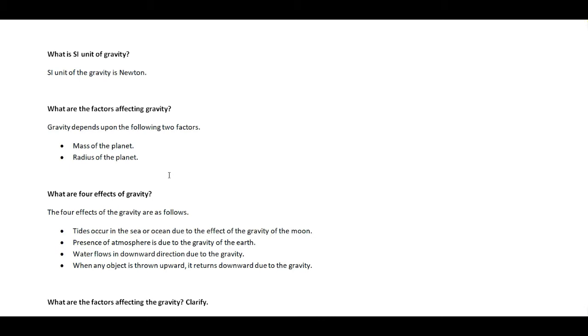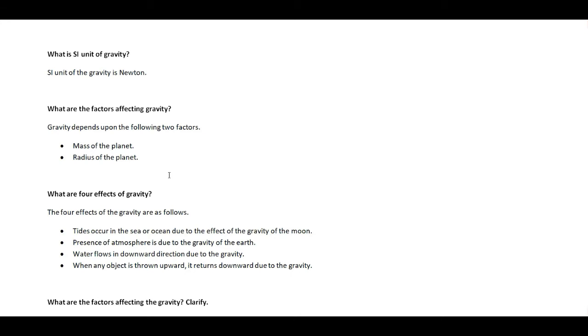What kind of effects are caused due to the gravity of the earth? First of all, tides occur in the sea or ocean due to the effect of the gravity. Tides is defined as the phenomenon by which water level rises in the sea or ocean. And water level rises because of the gravity of the moon.